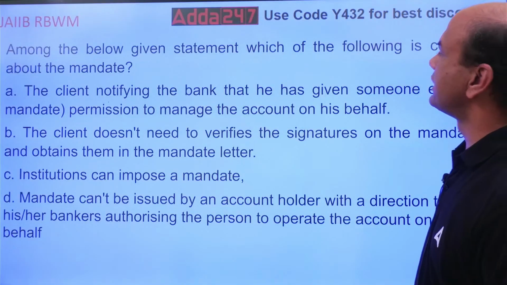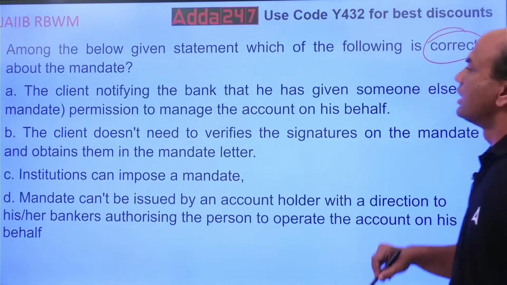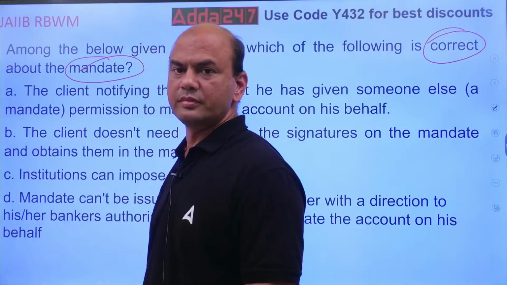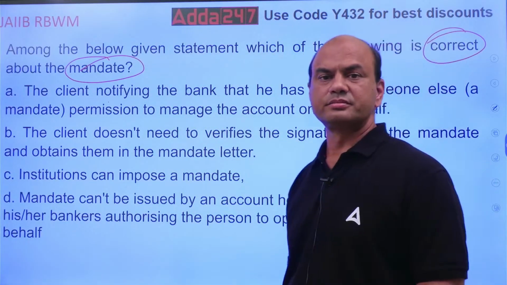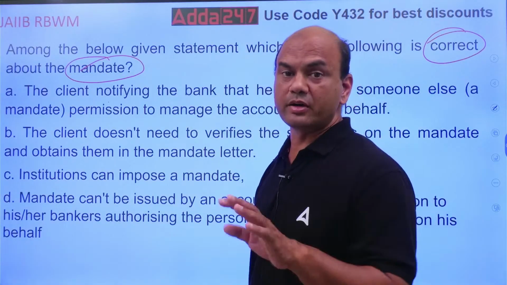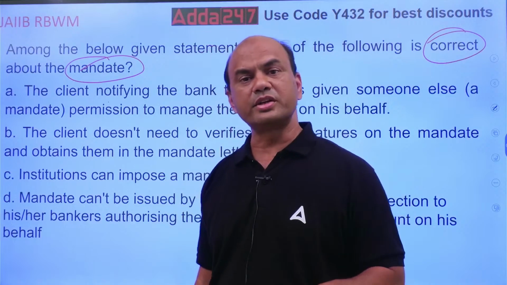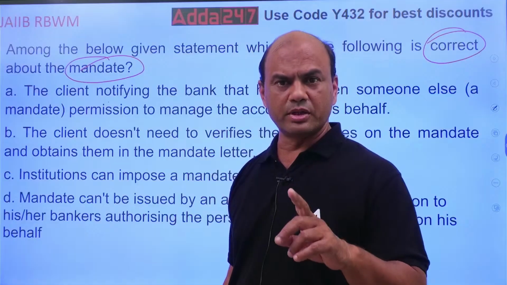Among the below given statements, which of the following is correct about mandate? What is the mandate? There are two things. One is power of attorney, second is mandate. Mandate is given specifically for operation of accounts, for one job only.